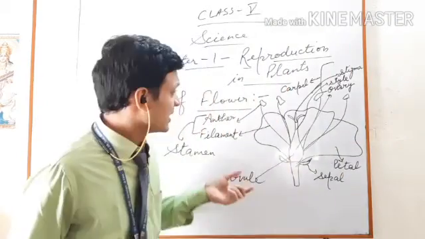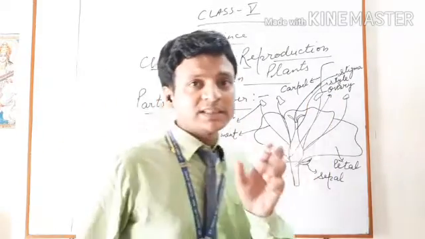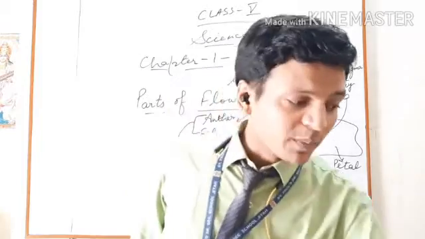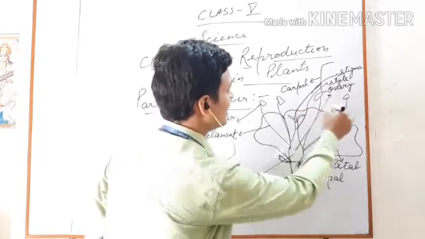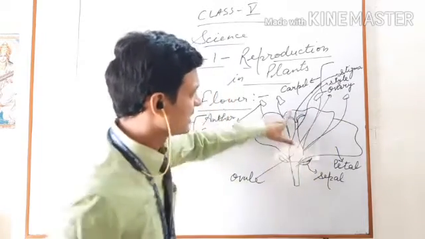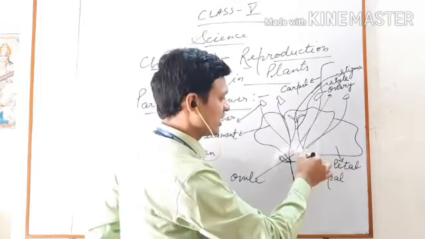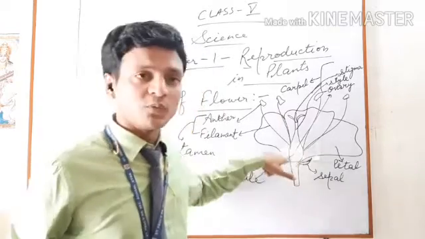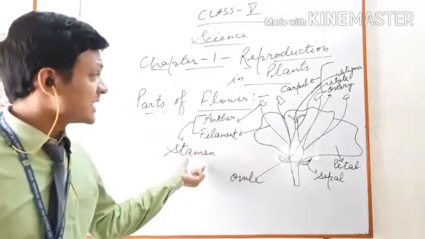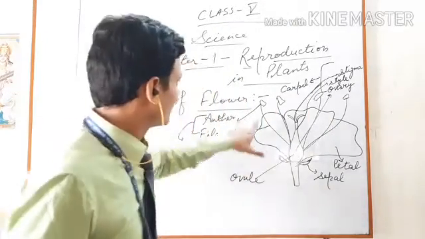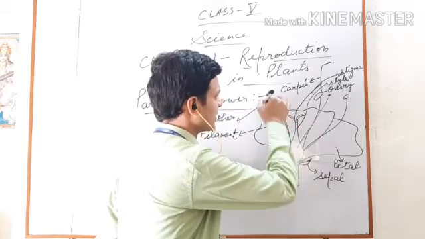And the third part is carpel and stamen. The female part of the flower is the carpel. In the carpel, you can see clearly, this is the stigma. This is the style. This is the ovary. In this ovary, there is the ovule. About the ovule you will understand in the next topic. And the stamen is the male part of a flower. In the stamen, this is the anther and this is the filament. This tube-like structure is the filament.